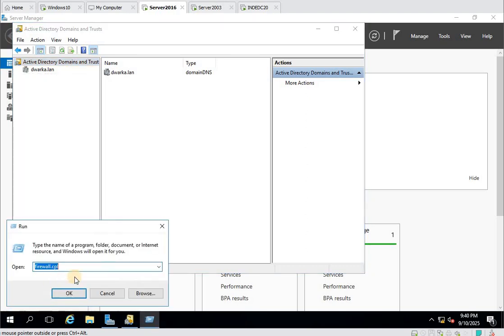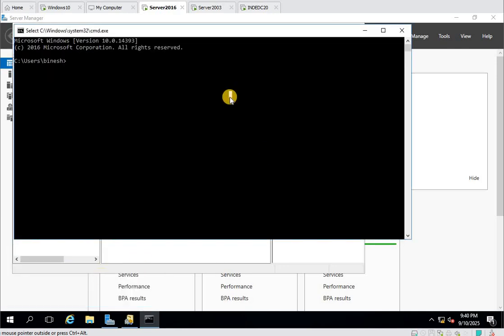Not a part of this exercise, just telling you: in CMD, netdom query fsmo. Just showing you who is having these FSMO roles.